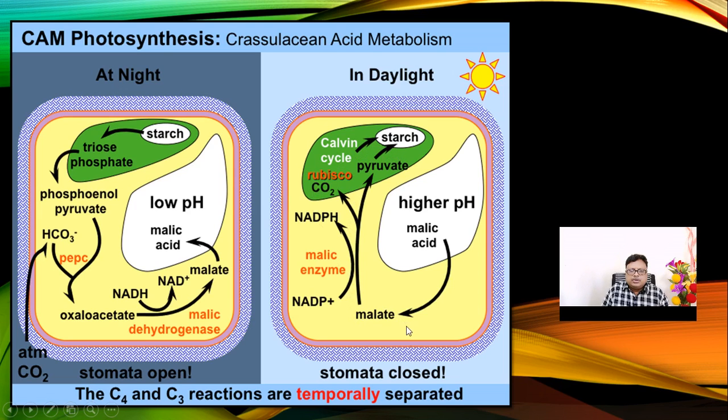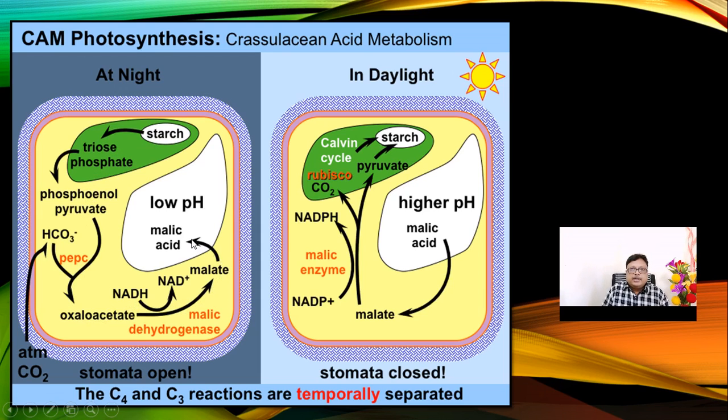But in this part, the stomata are closed. During the night period, what happens? The malic acid, which is synthesized in the cytoplasm, reverses back from starch; that is called the starch malic acid hypothesis. This malic acid, used for the synthesis of starch, is again reduced to triose phosphate, phosphoenolpyruvate, and it is converted to oxaloacetate. Due to this reaction, NADH2 is again reduced to NAD, and malate is released.